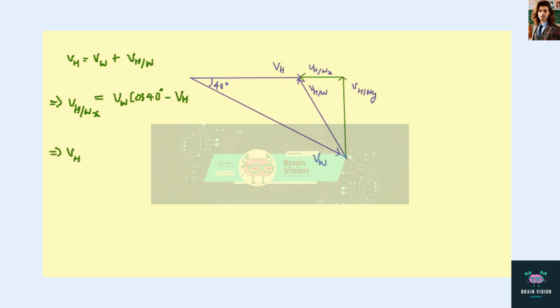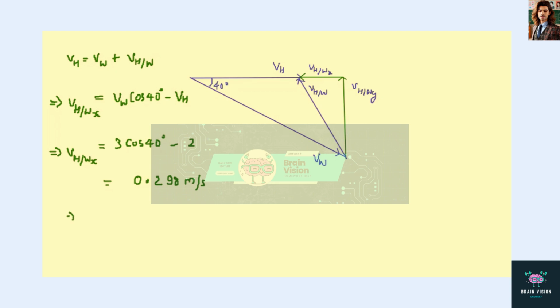From here we get VHWX is equals to, the velocity of wind is given as 3 meter per second. So it will be 3 cos 40 degree minus velocity of helicopter, which is 2 meter per second. So it will give us a value of 0.298 meter per second.